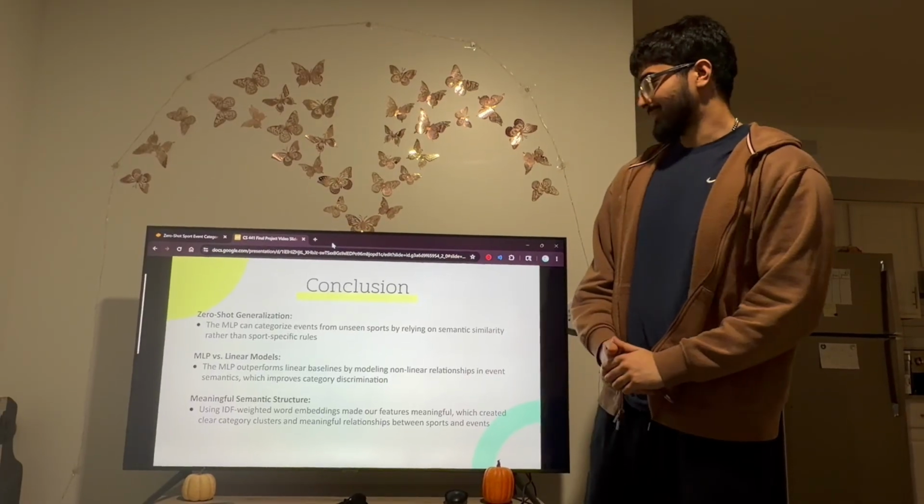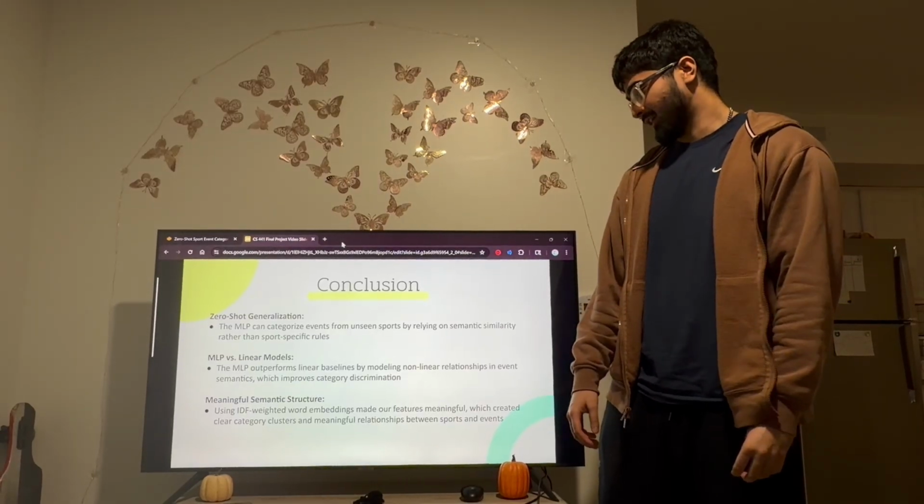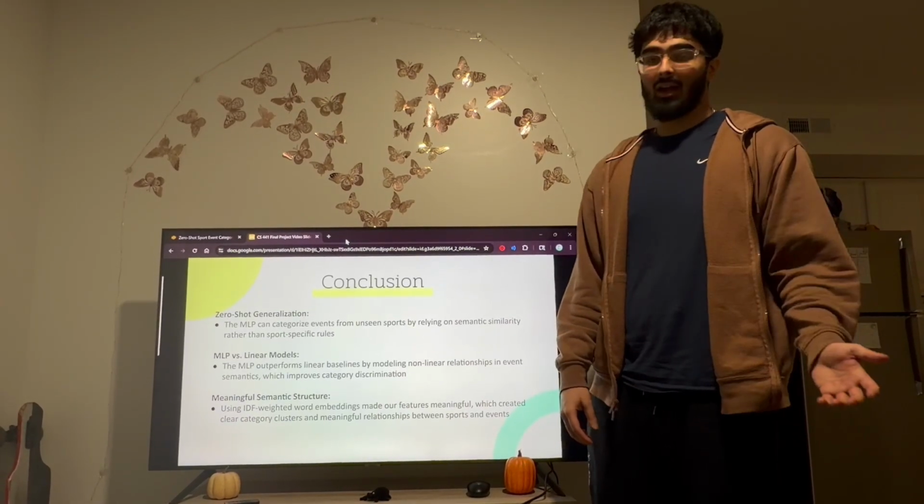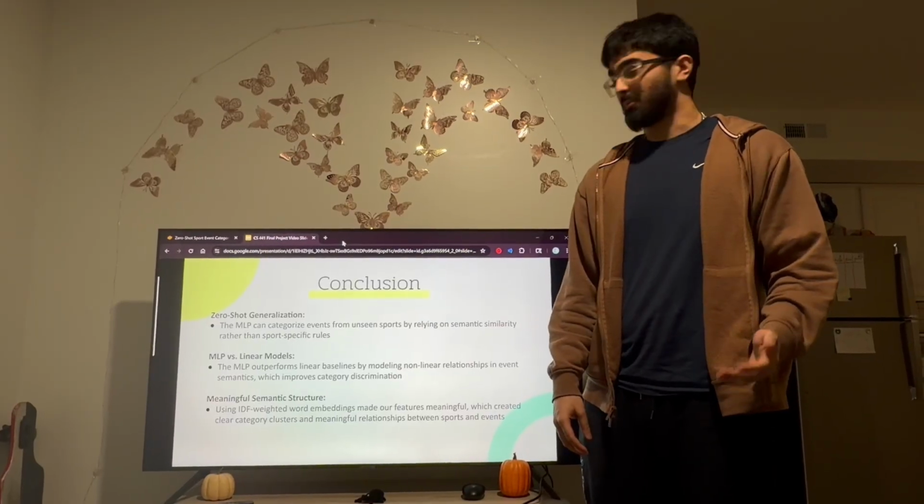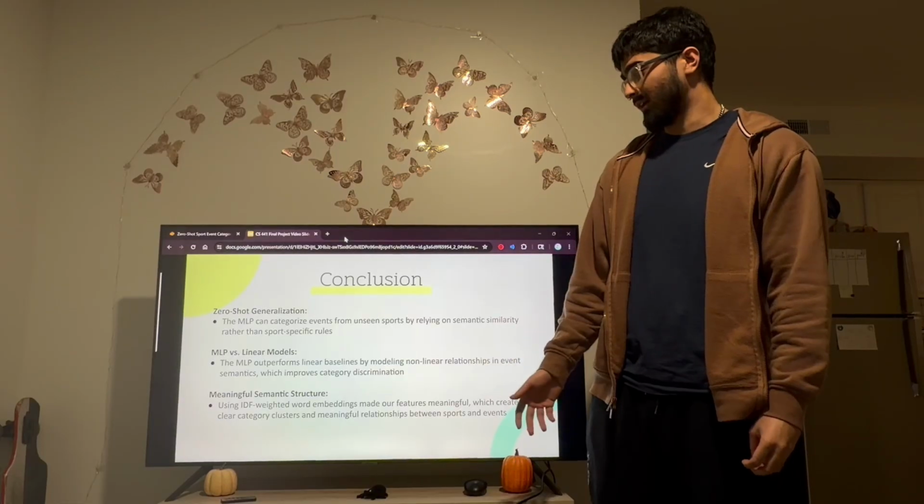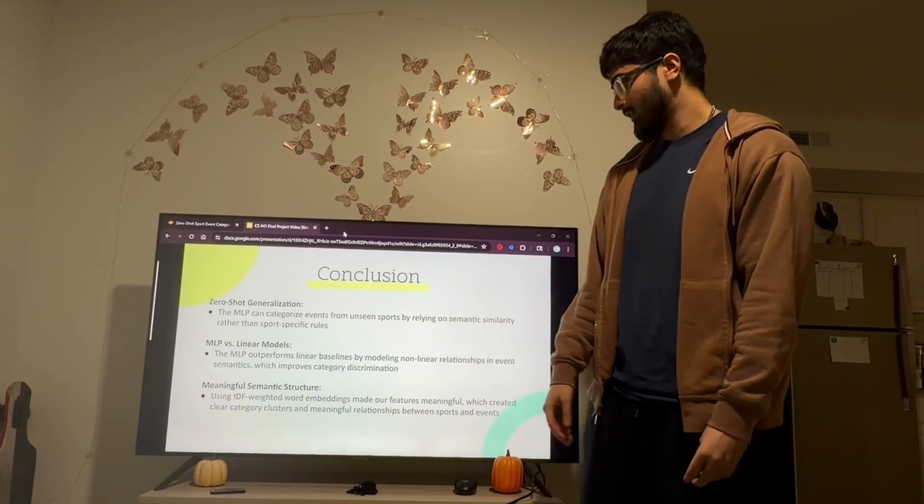Alright, so in conclusion, we got that our MLP can categorize events from unseen sports by relying on semantic similarity rather than sport-specific rules. So we had our data from 4 specific sports, but with our model, the user is able to put in any details of any sport, and it could guess exactly if it's an offensive, defensive, or etc. move.